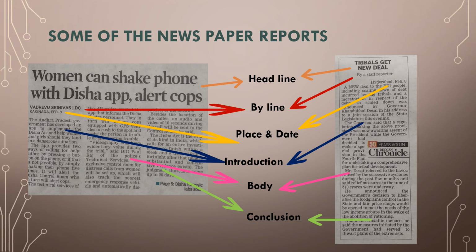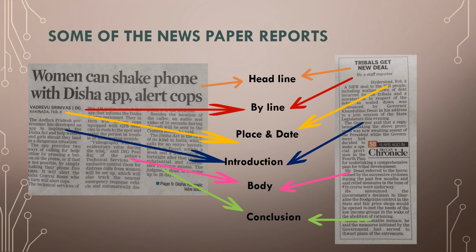Here are two more articles that we come across in a newspaper. We find the headline, byline, place and date, introduction, body and conclusion very clearly. Once we observe this, again we find the dark colored letters to be the headline. Below the headline, it is followed by the byline.